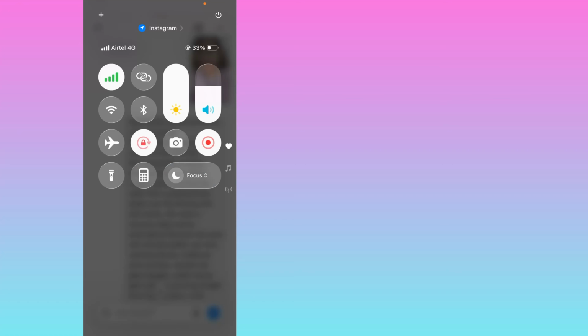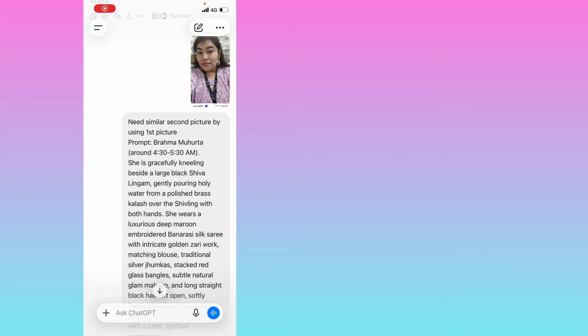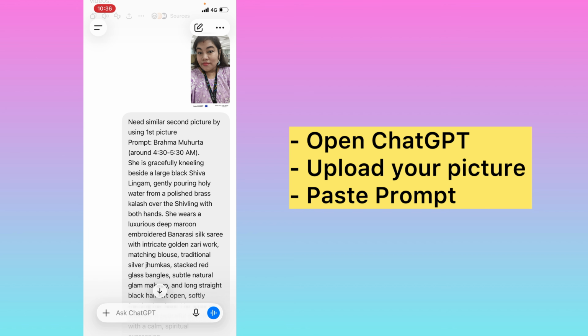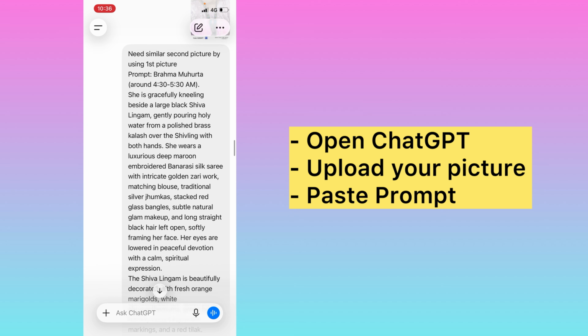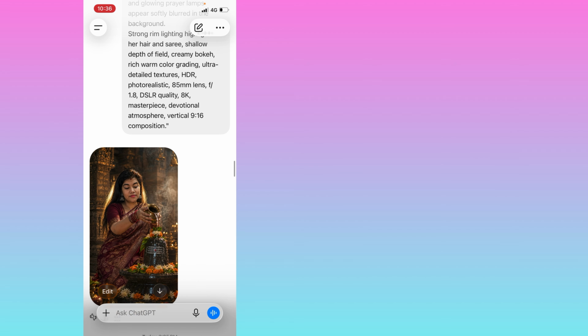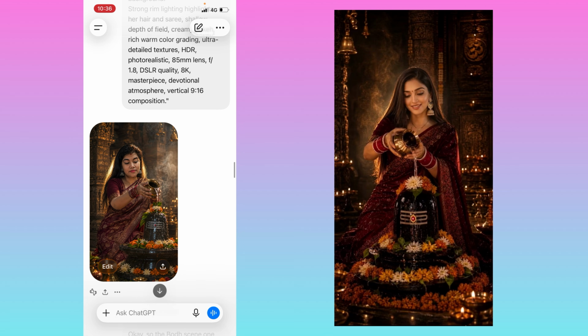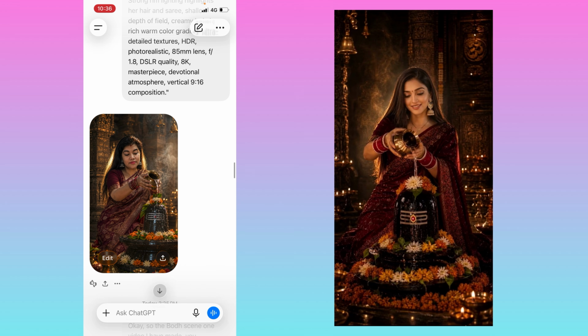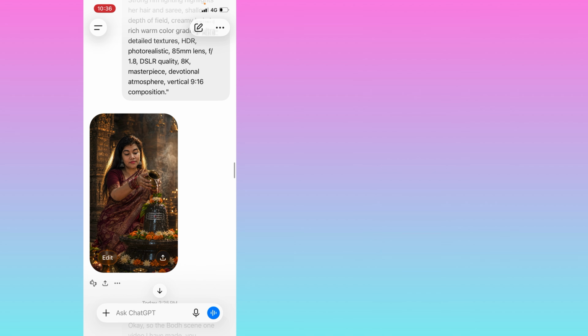So if you want to generate this type of image as Sawan is coming soon, then I will show you on my mobile screen how to generate it. So open ChatGPT, you have to upload your picture and paste this prompt. Here you will see how the image is generated. When you generate this image, you will find it so perfect.